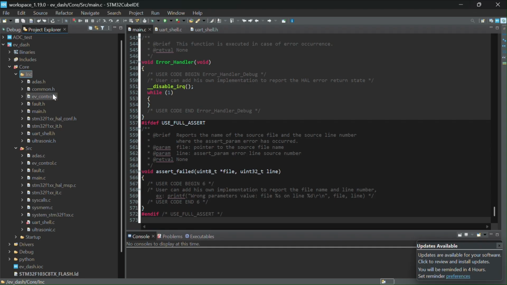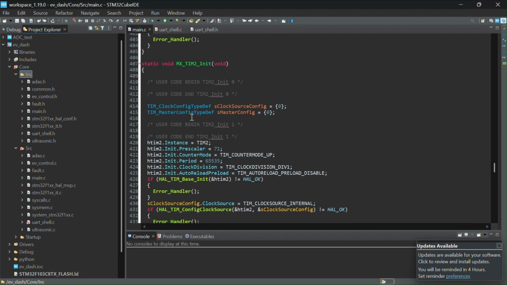The INC folder contains all the .h files, which means all the header files, the declarations of all the functions which we have used during programming. And after that, in SRC, which means source files, we have the main programming files. All these program files combined make our project work very well.